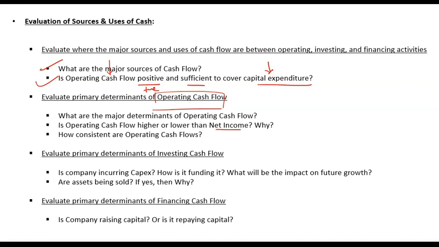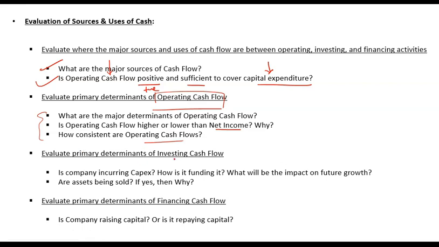If there is large variance, or if the variance is expanding or increasing, then you need to find out the reason, that why is the company not being able to convert its income into cash. और अगर ये difference बढ़ता चला जाता है, that means that maybe company is recording some kind of income which cannot be converted into cash, or maybe company is using some kind of fictitious income that cannot be converted into cash. So relationship between net income and operating cash flow, or operating income and operating cash flow, is important. How consistent are operating cash flows? So these are the questions to answer when you are evaluating the primary determinants of operating cash flow.